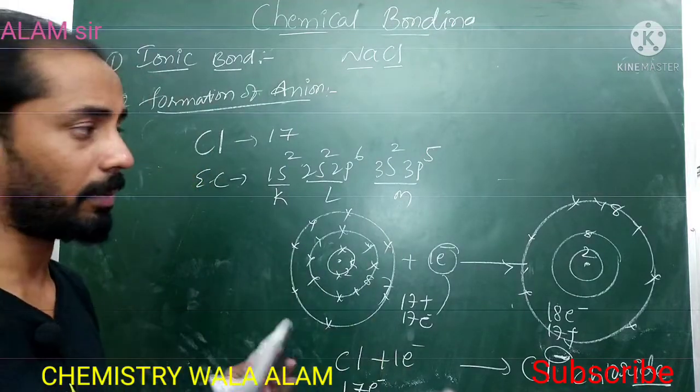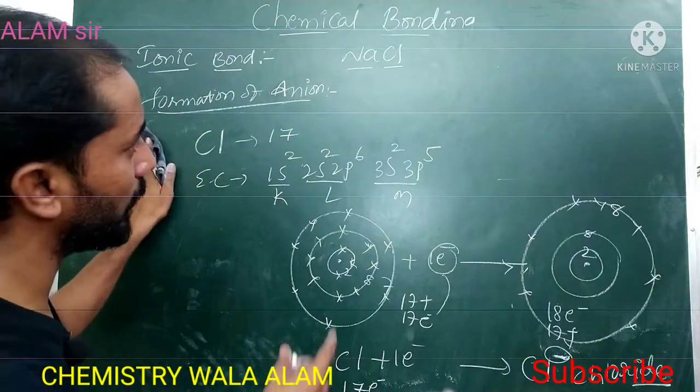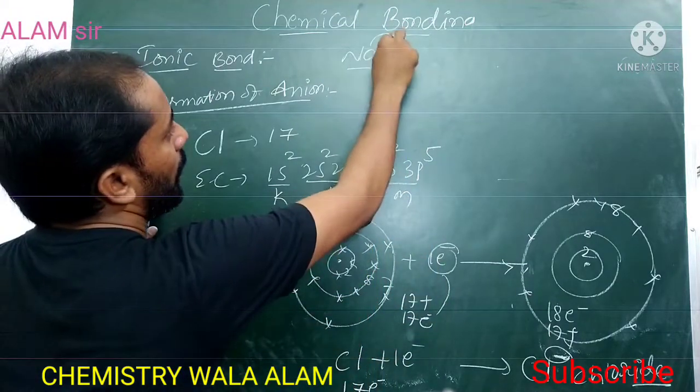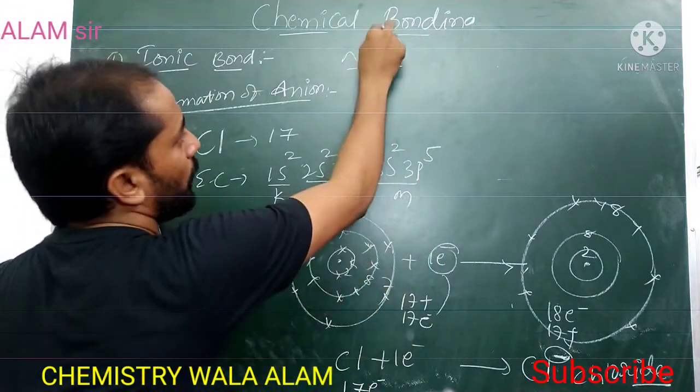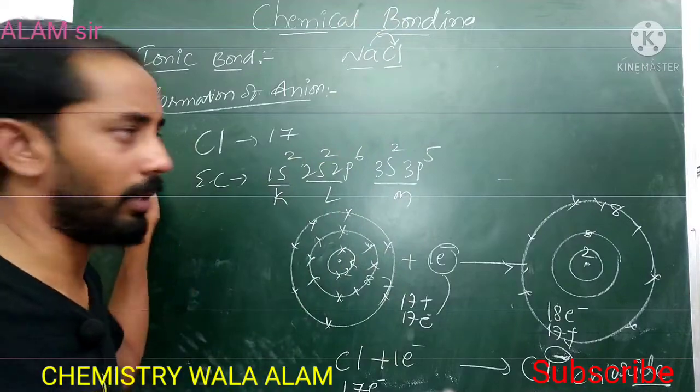So here, for stability, chlorine needs 1 electron, because it is a non-metal and has the capacity to gain. That is why it gains 1 electron, which is lost by sodium. Sodium transfers 1 electron to chlorine.